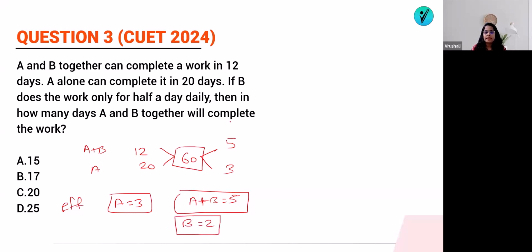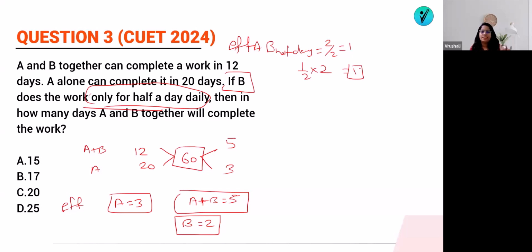Now what are they saying? B does the work only for half a day daily. Means he can complete 2 work per day. So how much work will he complete in half a day? So what will be the efficiency of B for half a day? Efficiency of B for half a day will be equal to 2 by 2, that means 1. Why 2 by 2? Because it is 1 by 2 of his efficiency. Or simply we can say, per day he completes 2, so in half a day he will complete 1.